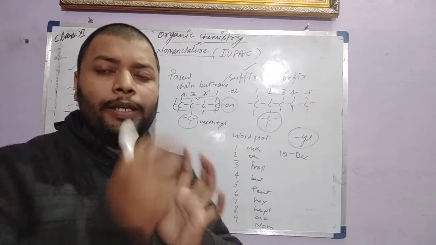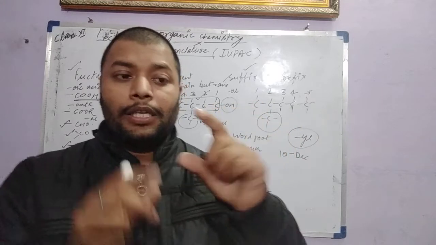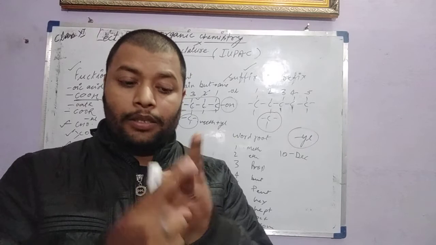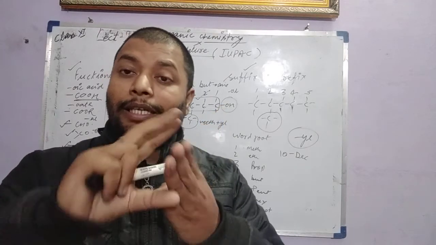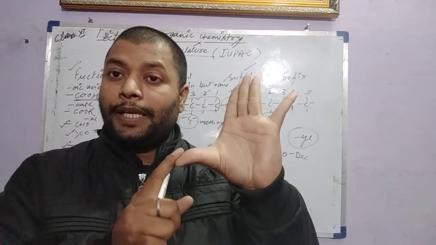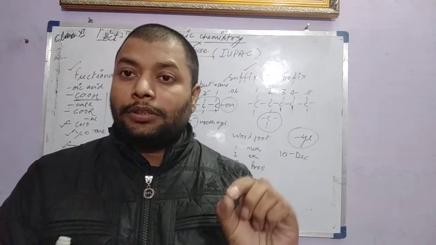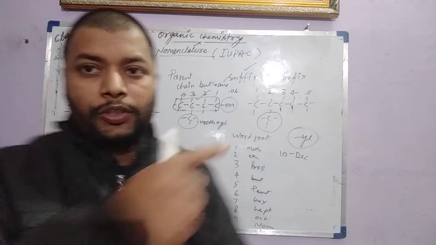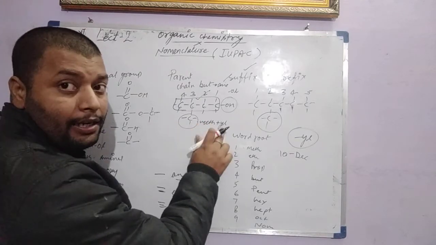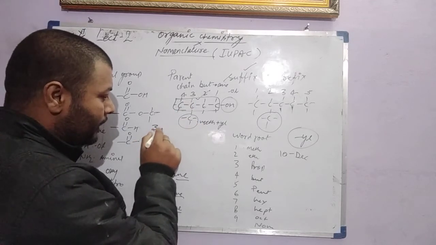The whole name will be written in a systematic way. First we write all names of the substituents, branch names, and prefixes in alphabetical order, then the word root name, then the primary suffix, then at the end the secondary suffix called the functional group suffix. Let's try. Here the branch is called methyl. The position of methyl is third. So we will write 3-methyl.